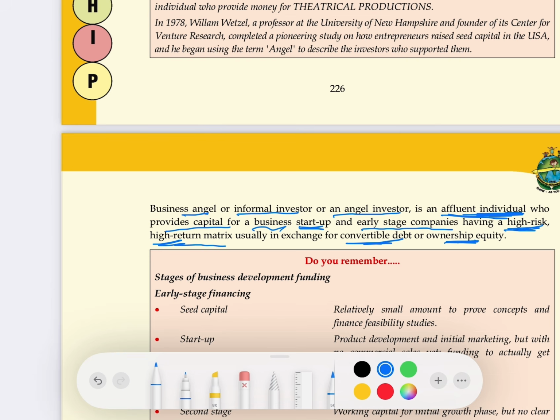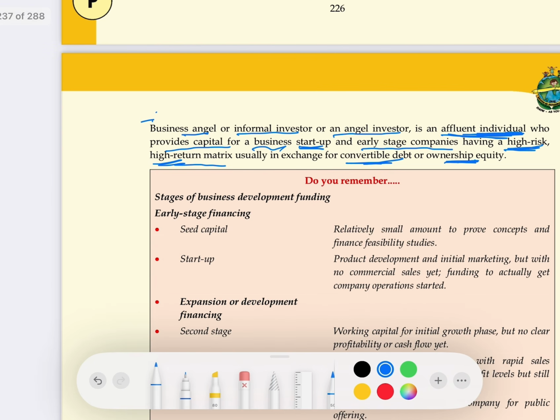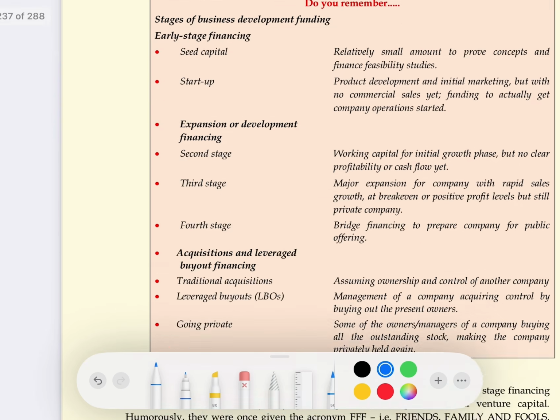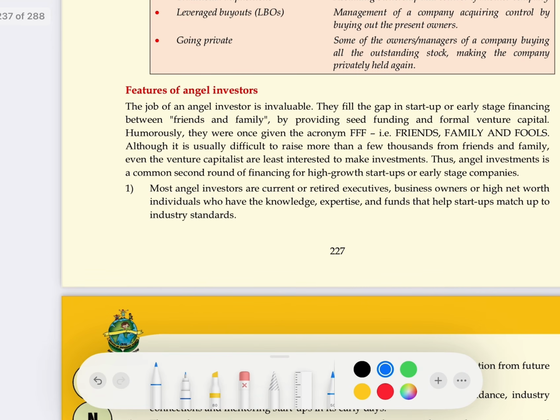So who are angel investors? Class 12, you have to learn this definition as it is. They are affluent individuals who provide capital to business startups and early stage companies, which have high risk and high return, and in exchange they take convertible debt or ownership equity. So let's come to the features of angel investors.